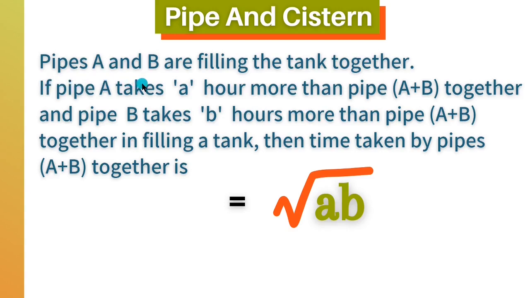Pipe A and B are filling the tank together. If pipe A takes A hours more than pipe A plus B together, and pipe B takes B hours more than pipe A plus B together in filling a tank, then time taken by pipe A plus B together is equal to under root of A into B. We will understand this formula or this short trick by solving few questions.